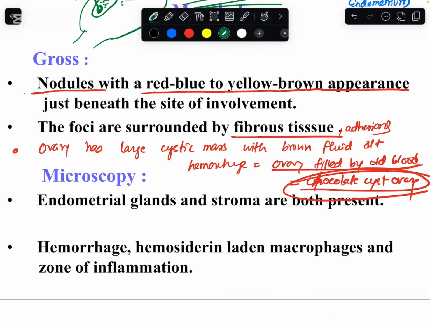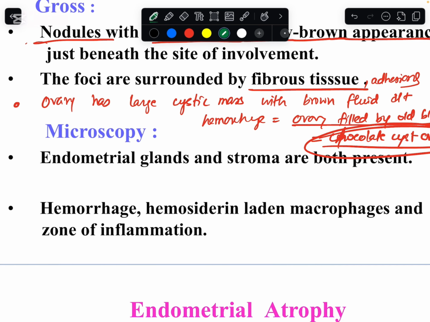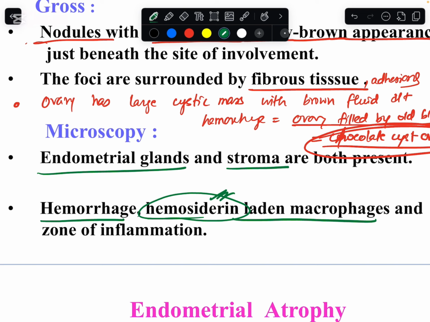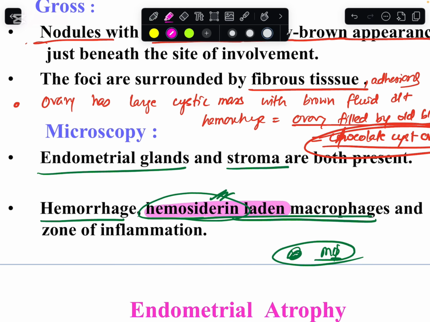So it is very easy. In the microscopic feature you will see endometrial tissue, meaning endometrial glands and endometrial stroma. There is going to be hemorrhage, and if there is hemorrhage, there is release of blood. Blood contains which pigment? Hemosiderin. So hemosiderin will be seen, and this hemosiderin is generally engulfed by the macrophages. So we can say hemosiderin laden macrophages, right? You understand the meaning of hemosiderin laden macrophages. There is even going to be a zone of inflammation, and fibrosis is also seen. So this is all about